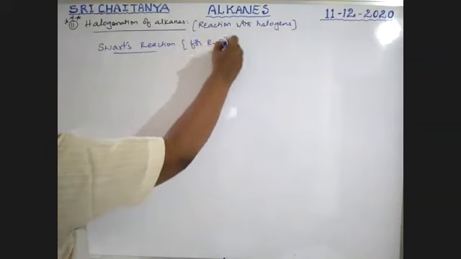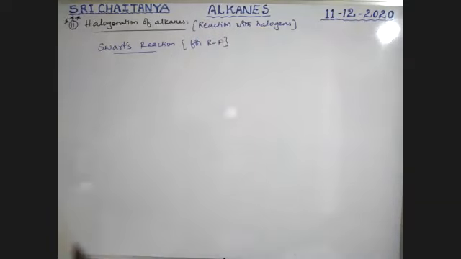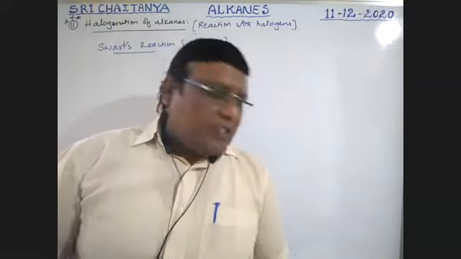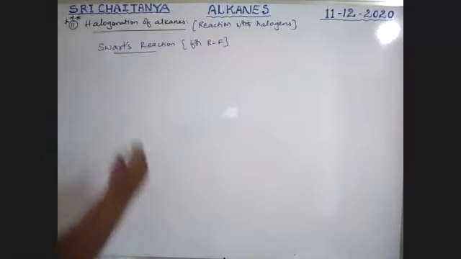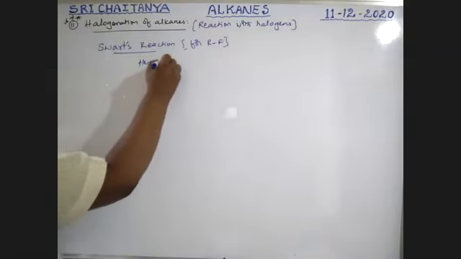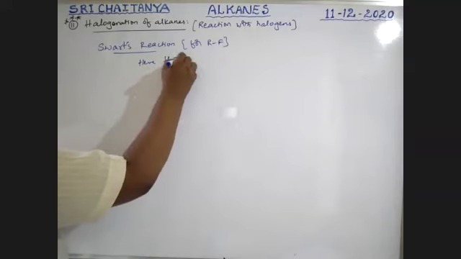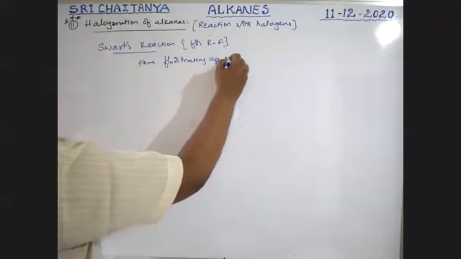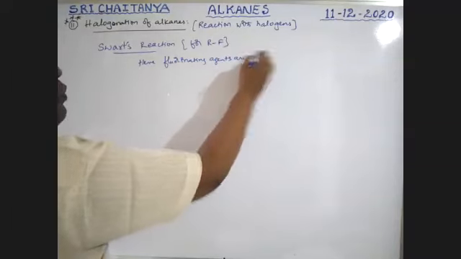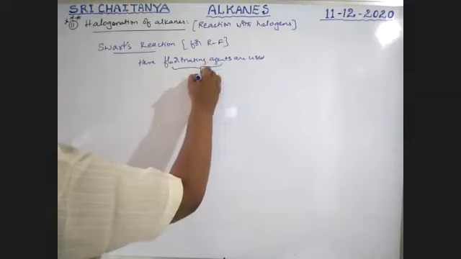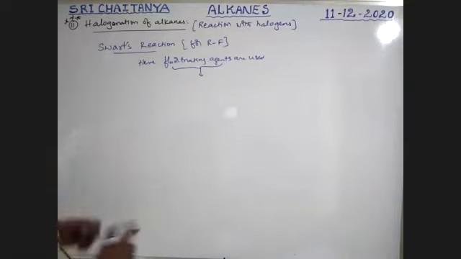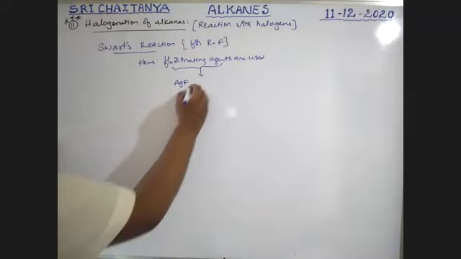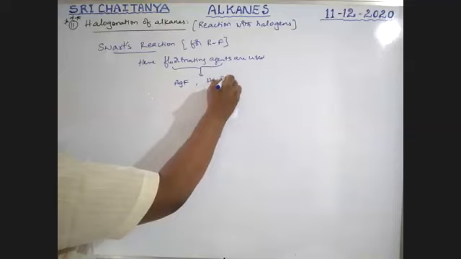Swarts reaction for alkyl fluoride, boys. For alkyl fluoride, the Swarts reaction is used because destructive reactions take place when fluorine directly reacts. Here fluorinating agents are used. What are those fluorinating agents, sir? Fluorine supplying agents: AgF, silver fluoride, or Hg2F2.